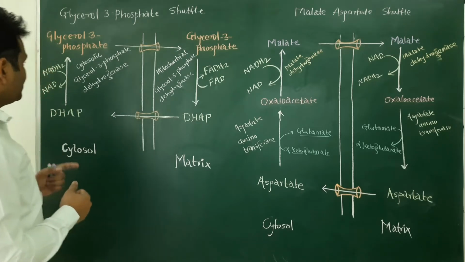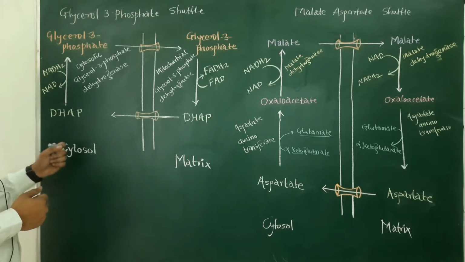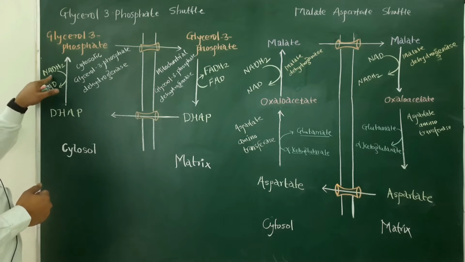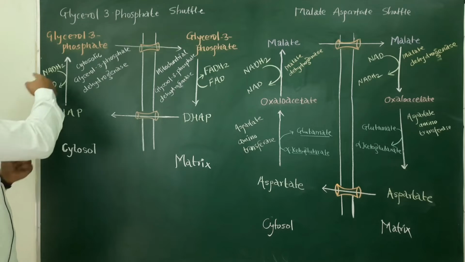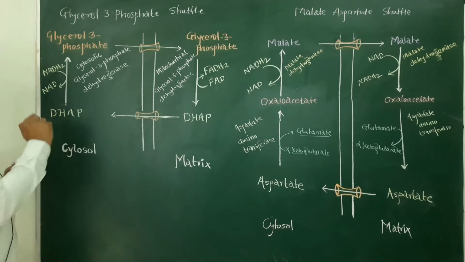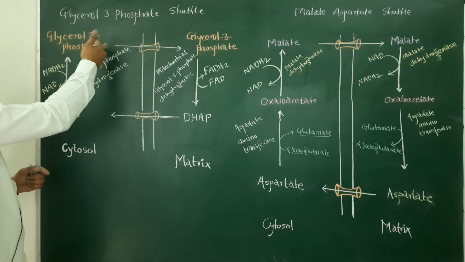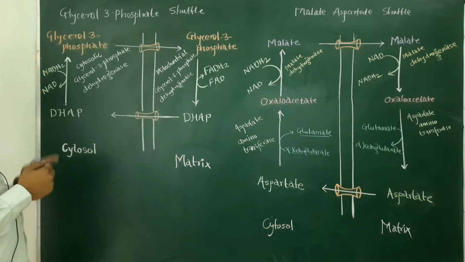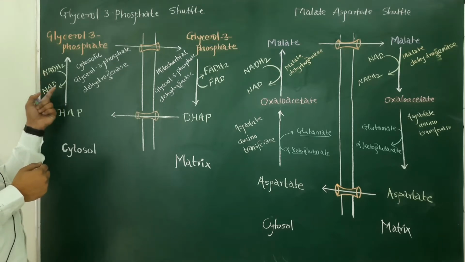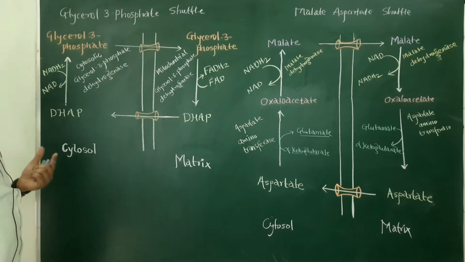So let's start. You can see here this is the NADH2 which is present in cytosol or cytoplasm, and this NADH2 is formed in glycolysis. Now, when this NADH2 donates the hydrogen, dihydroxyacetone phosphate receives the hydrogen and it will become glycerol 3 phosphate.